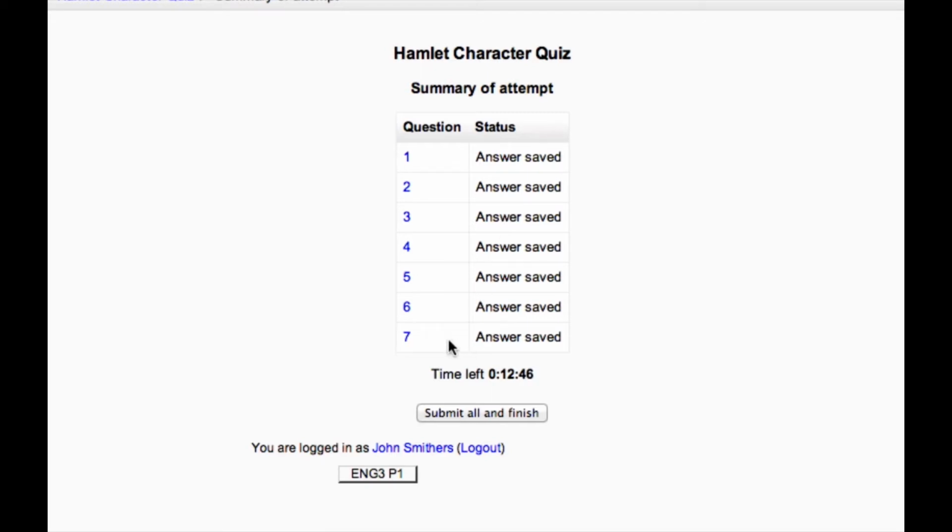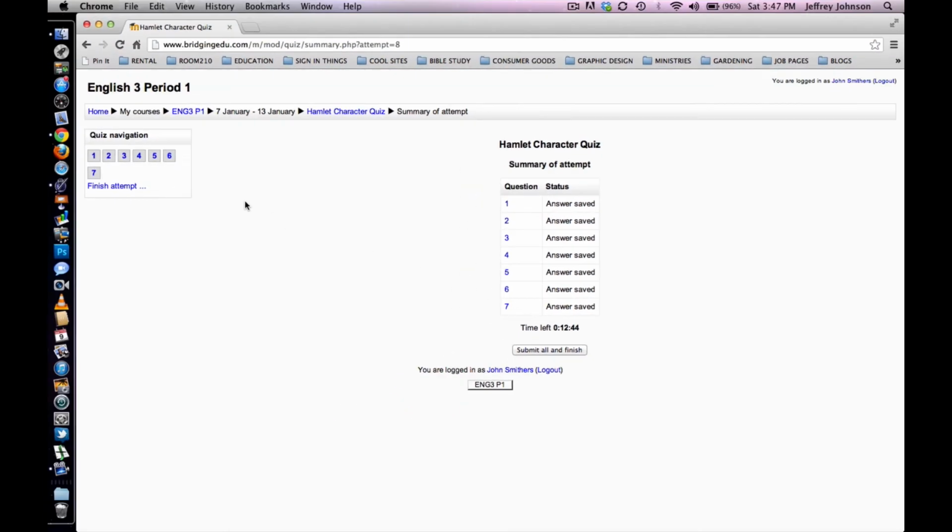If you want to navigate back to a question, do not use your browser navigation. Rather, just click on the number that you would like to return to. Browser navigation sometimes has a tendency to erase your answers, so it's not always a good idea to use that, especially if you're writing an essay. So the best way to navigate to questions is using the numbers here.